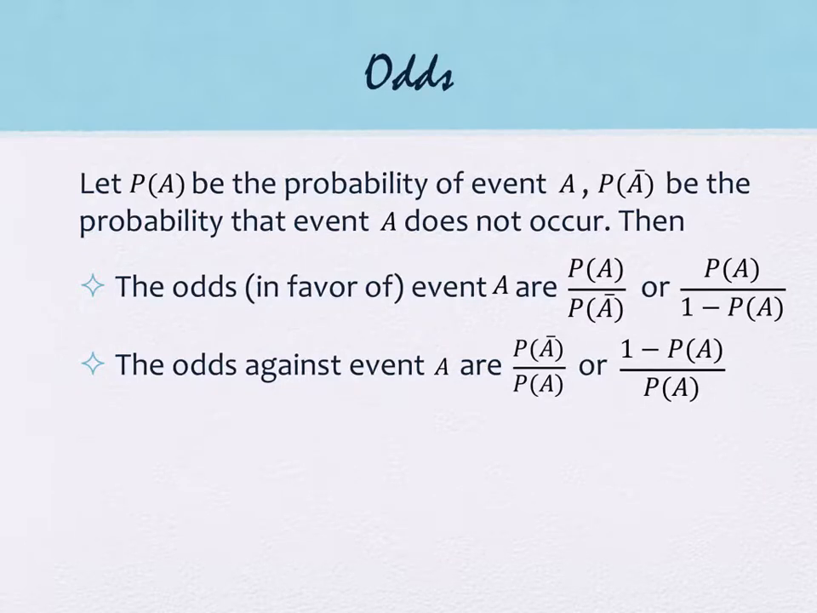So let's talk through what it actually is and then see if you can think of some places where we see it used right now. If we've got the probability of an event being P of A, then the probability of A with the bar on top means it's not an A, the probability that A does not occur. Then the odds in favor of an event A is the probability of A divided by the probability of A complement. Or you can say it's the probability of A divided by 1 minus the probability of A.